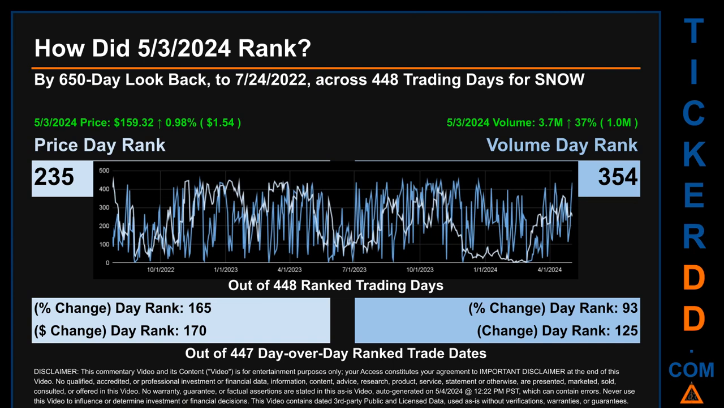The price's day-over-day percentage change, jumping 0.98% on the 3rd of May 2024, had a day rank of 165 while its dollar difference of $1.54 had a rank of 170 when compared day over day across 447 trading days. Volume's percentage change and difference were ranked respectively at 93 and 125.